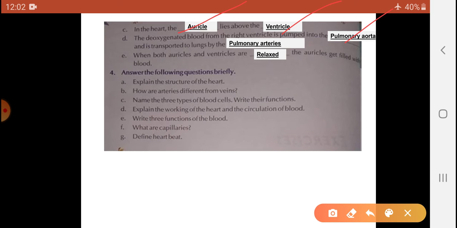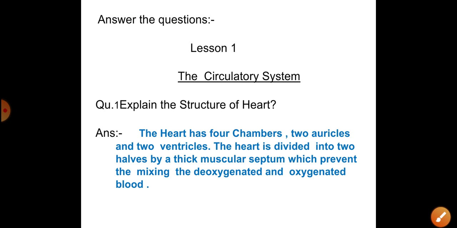Third, you will see now here that the blood is transported to the lungs by the pulmonary arteries. Next, E: when both auricles and ventricles are relaxed, the auricles get filled with blood. Okay, now we will discuss the question answers here one by one. Fill in the blanks should be written down. Now, question answer.